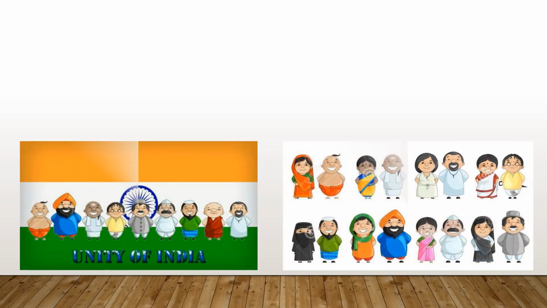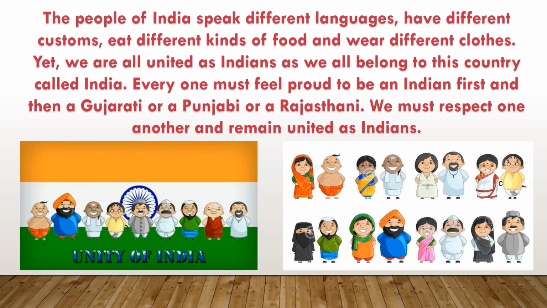Children, this picture shows unity among the people of India. The people of India speak different languages, have different customs, eat different kinds of food and wear different clothes.